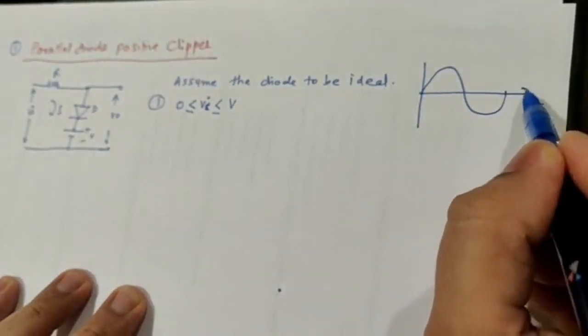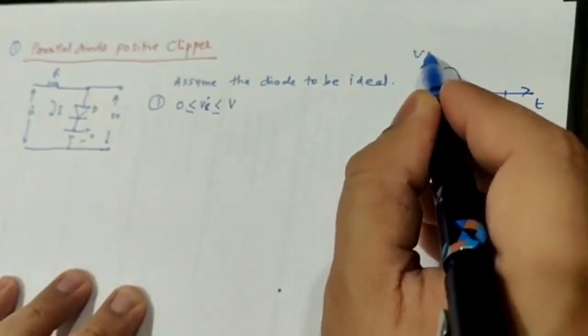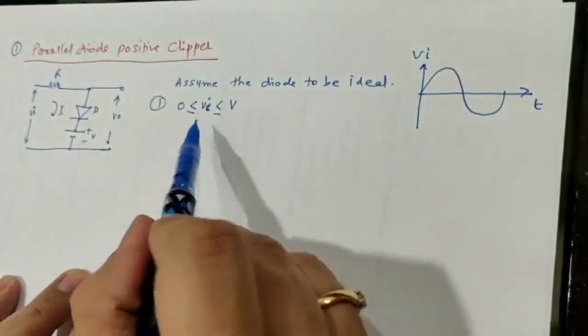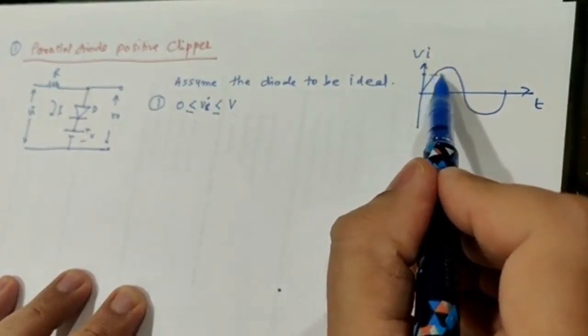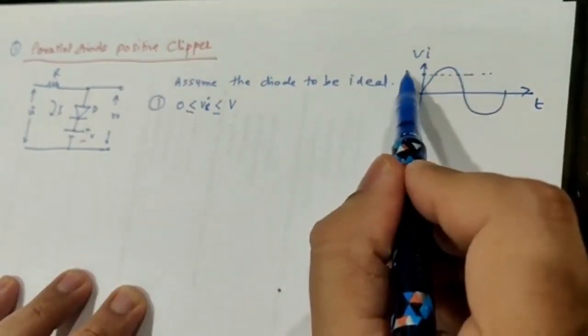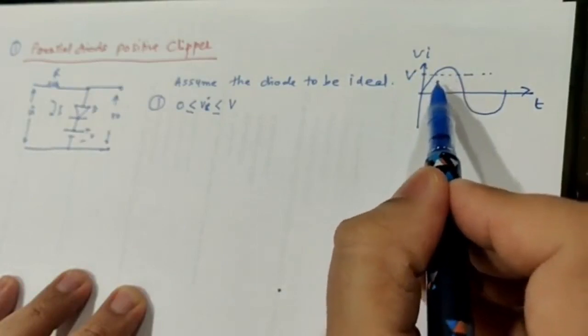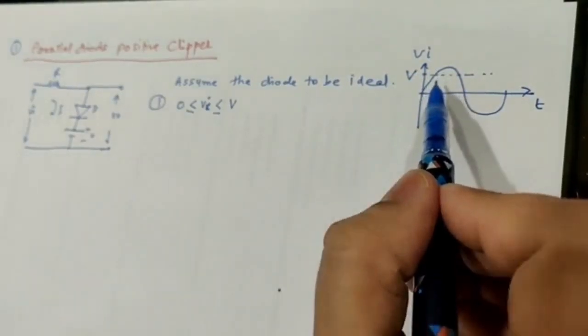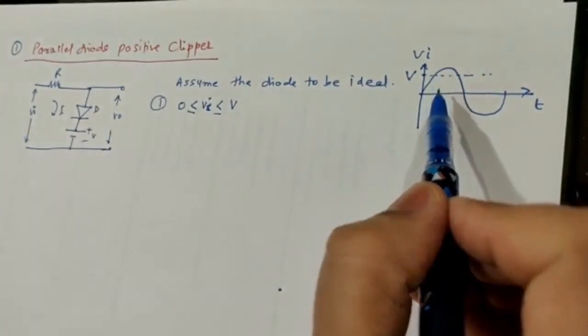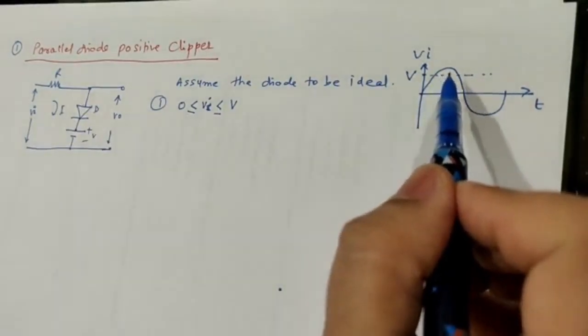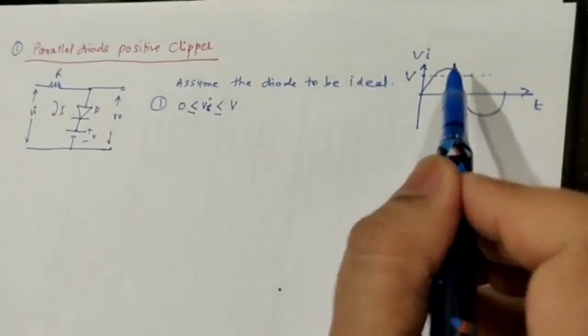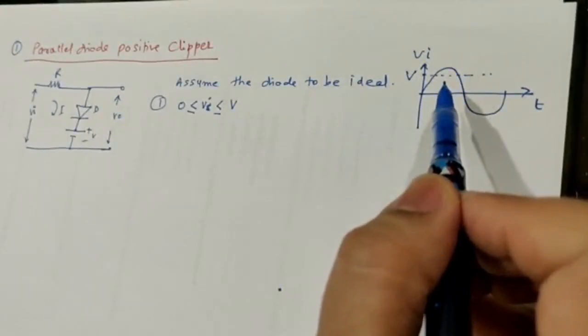This is time T, and this is your input voltage Vi. So what is this condition? This condition is from 0 to V. Let me mark this value as V. So your input is from 0 to V, means I am applying a positive half cycle that will start from 0 and end at V. I am not applying any voltage which is greater than V.